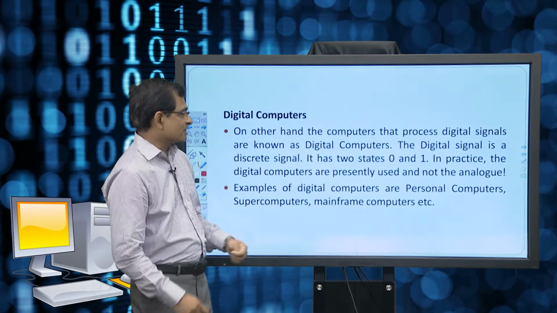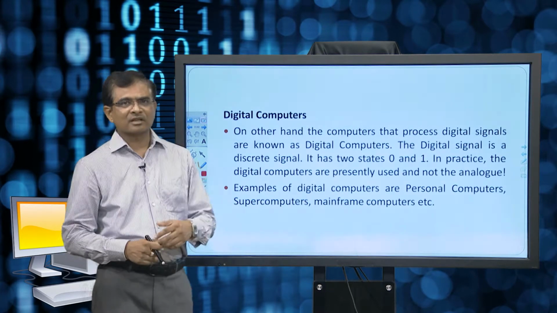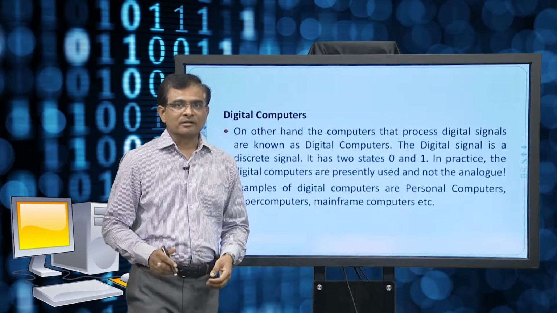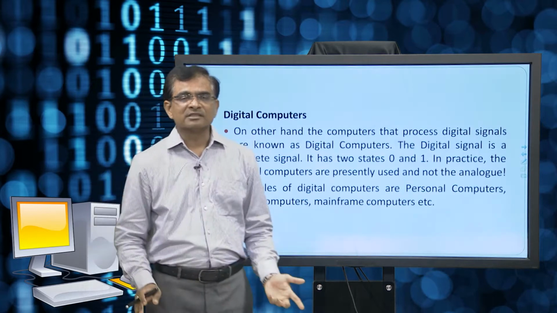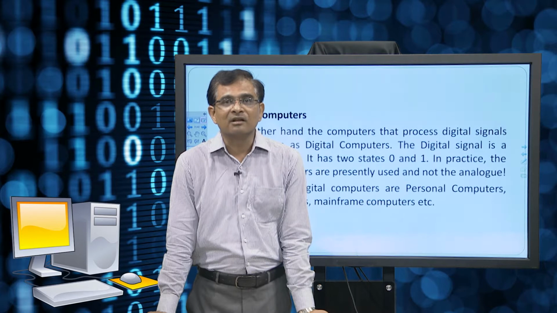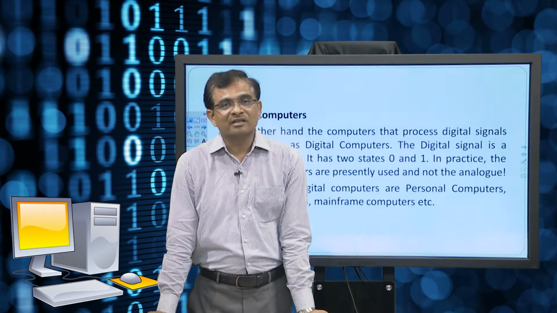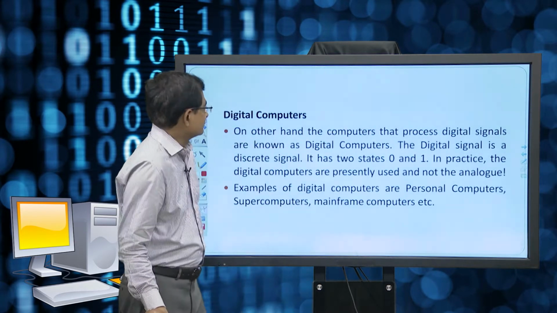So, examples of digital computers are personal computers, supercomputers, mainframe computers, etc. So, there are even many. So, your laptops, palm tops, your mobile devices, all of these gadgets, whatever we see, even including cameras and all of these are making use of digital systems in place. So, digital systems, when we say, it is zeros and ones, right.